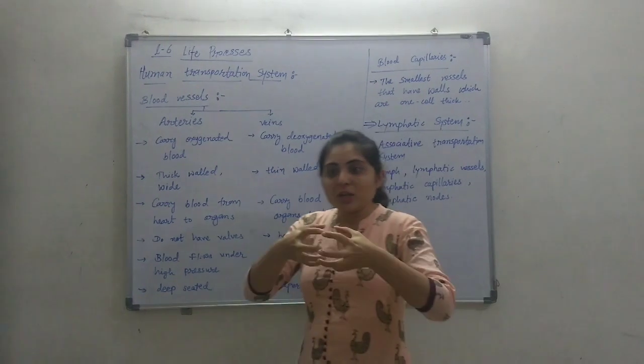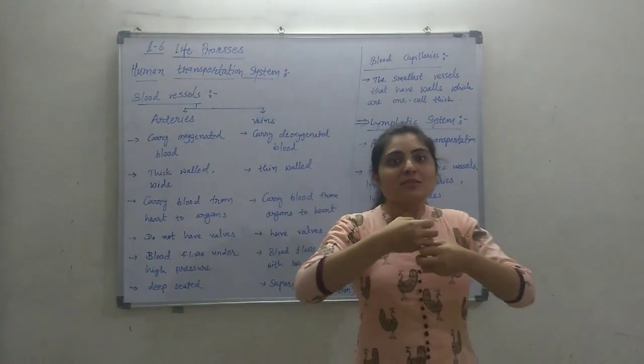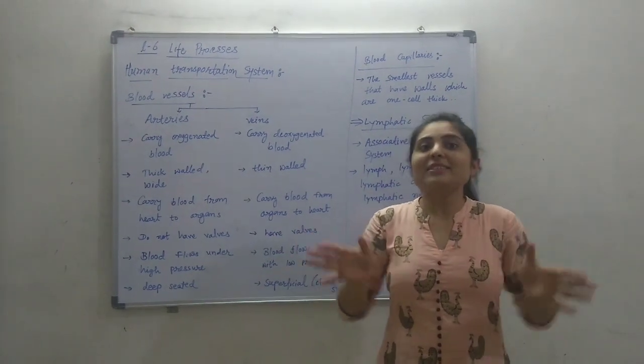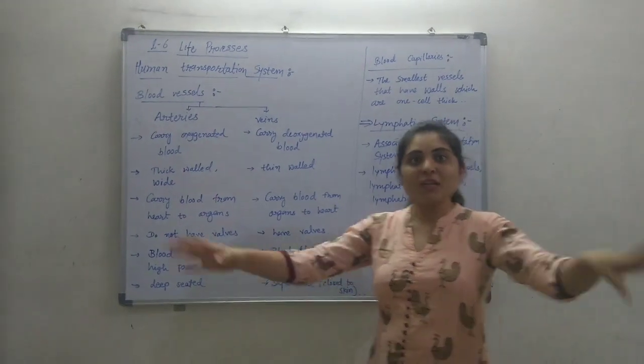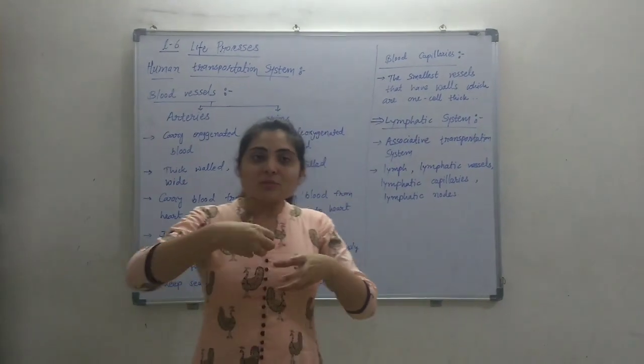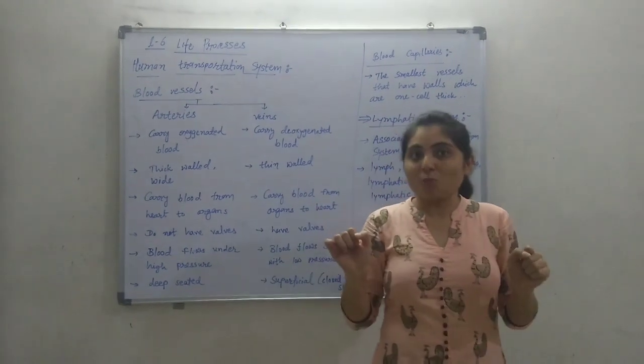It comes out from the blood vessels and spreads inside the intercellular spaces in the body.